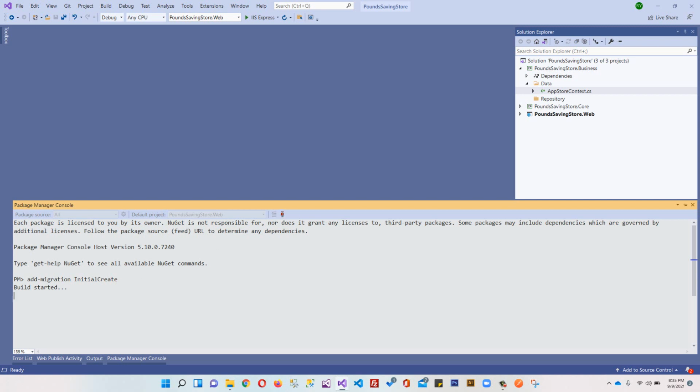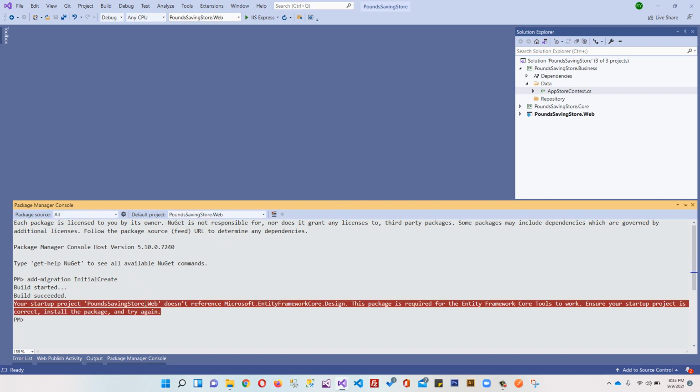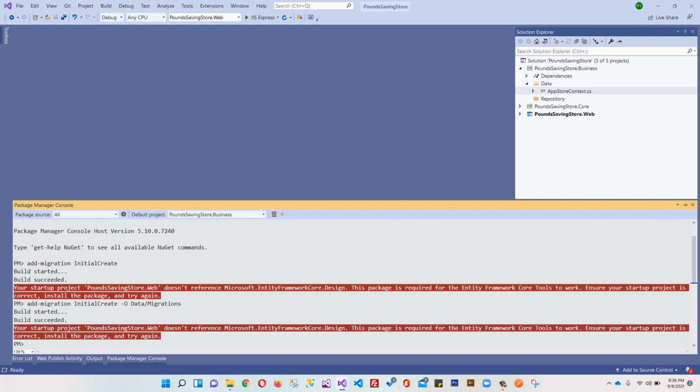Oops, I'll have to stop this because I have selected PoundSavingStore.Web, and we're not supposed to create migrations inside our web folder. We are supposed to create migrations inside our business folder, and within this business folder we have this data folder. Within this data folder we will create migrations. Okay, so look, we'll have to change this project. We'll set the project to PoundSavingStore.Business, and we'll set InitialCreate, and we'll specify an output directory, Data/Migrations, and press enter.